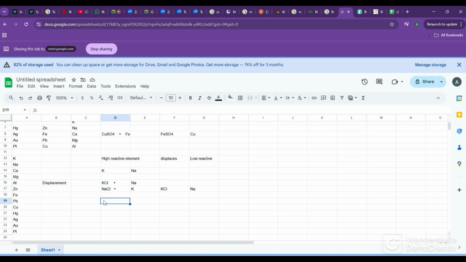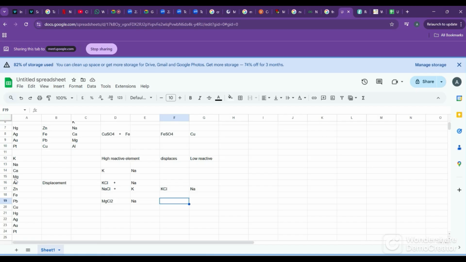So if I have MgCl2 and Na, now the reaction result is: MgCl2 is below, sodium is above. So can sodium replace magnesium? Yes, teacher.